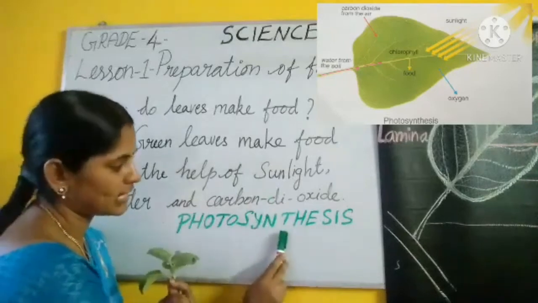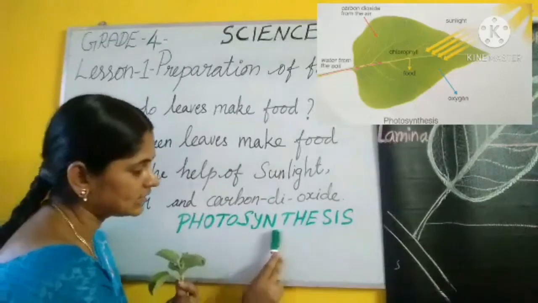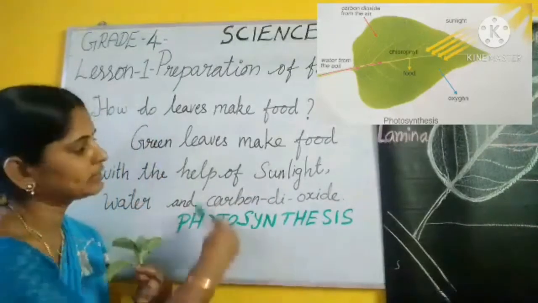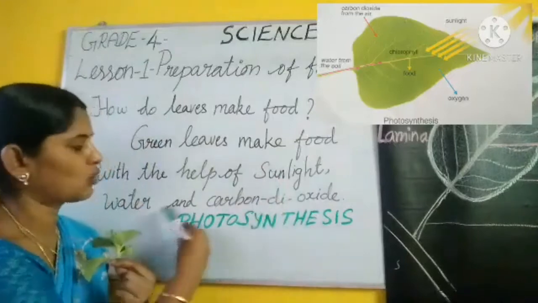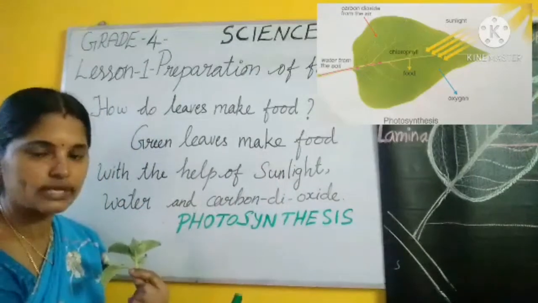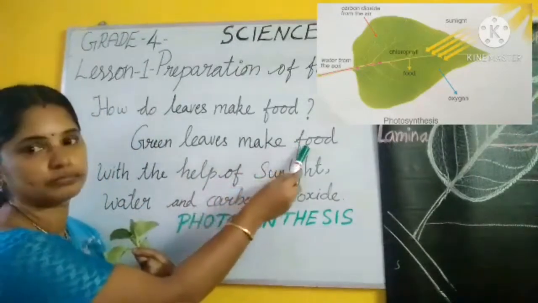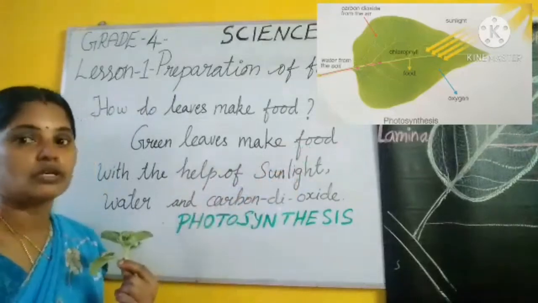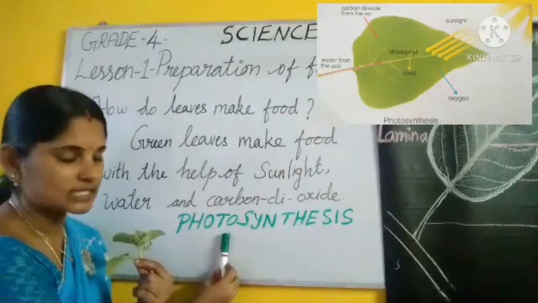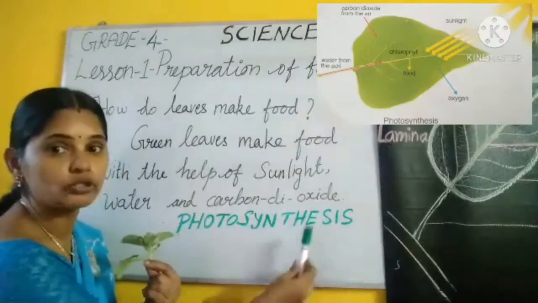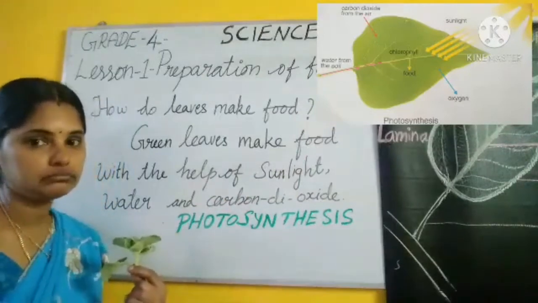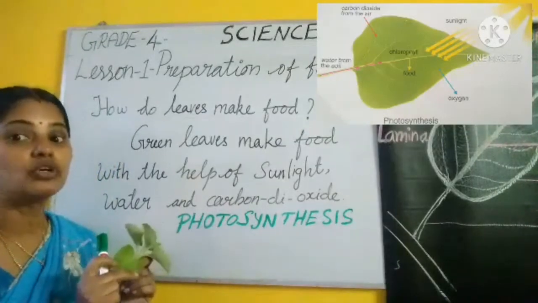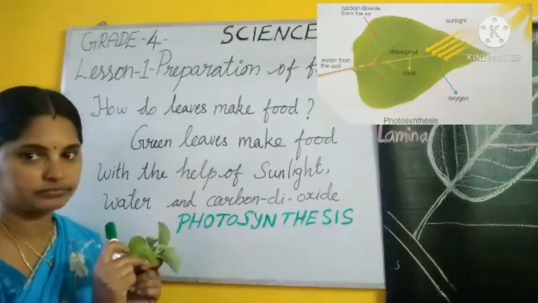Synthesis, S-Y-N-T-H-E-S-I-S, means to put together. What are the things put together? Sunlight, water and carbon dioxide are put together and they prepare food. So photo means light, synthesis means to put together. So green leaves are doing photosynthesis work.